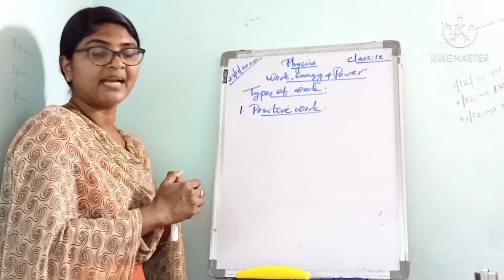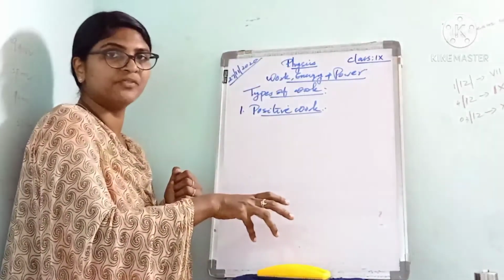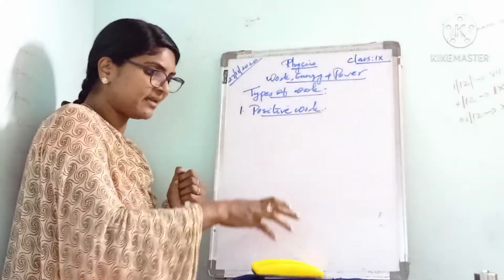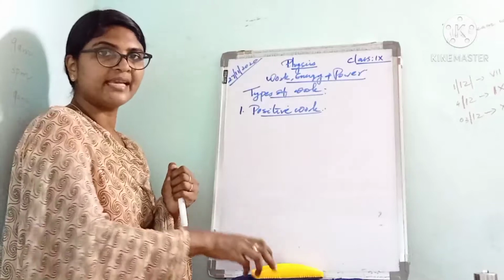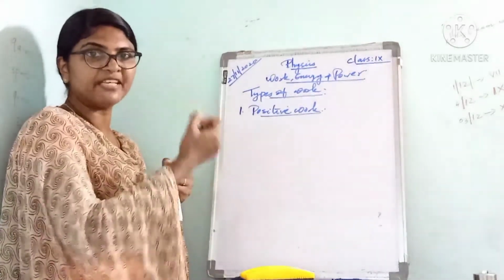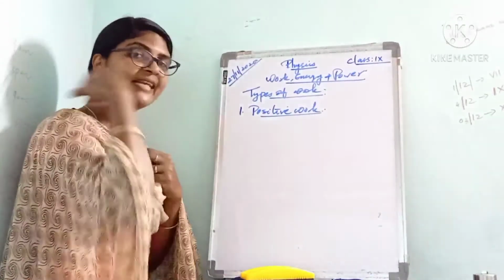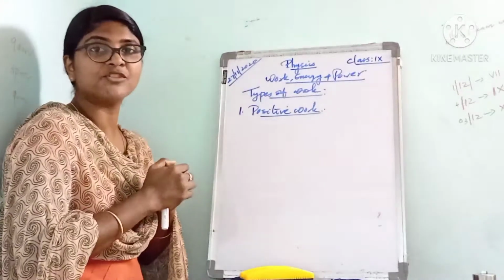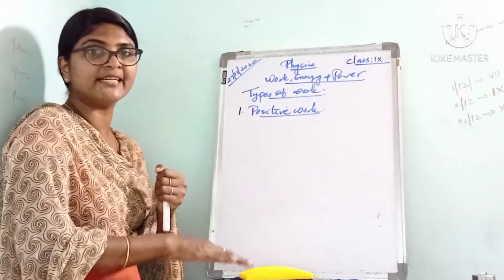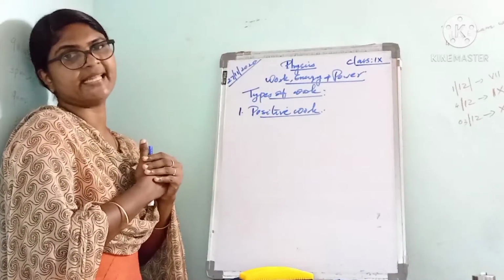Listen to it. And next, when we drop this duster downward, the duster moves in the downward direction. The gravitational force is also acting downward. Here the work done by the gravitational force is positive. We can say the force and displacement are acting in the same direction, so the work done is positive.